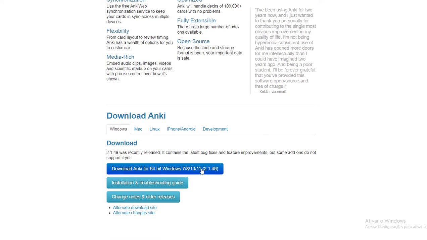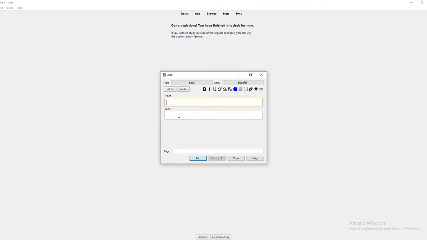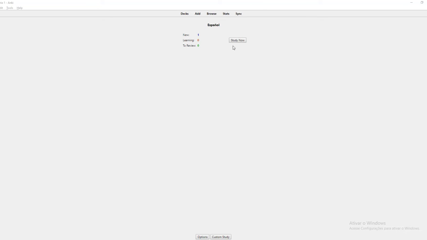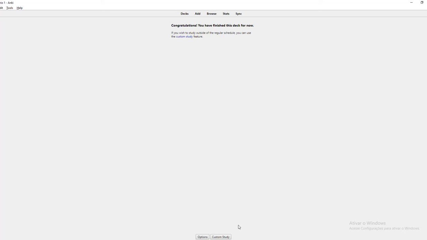So as you can see here, it has versions for almost all of the platforms. It uses a flashcard system, so you add a card and the answer on the back can be a word in Spanish that you have learned today. For instance, aburrido, which means boring or bored. When you click on study, now the word that you put on front will pop up. Then you try to remember the meaning and click on show answer. So you choose one option like hard, good or easy, and boom, Anki does all of the remaining work.